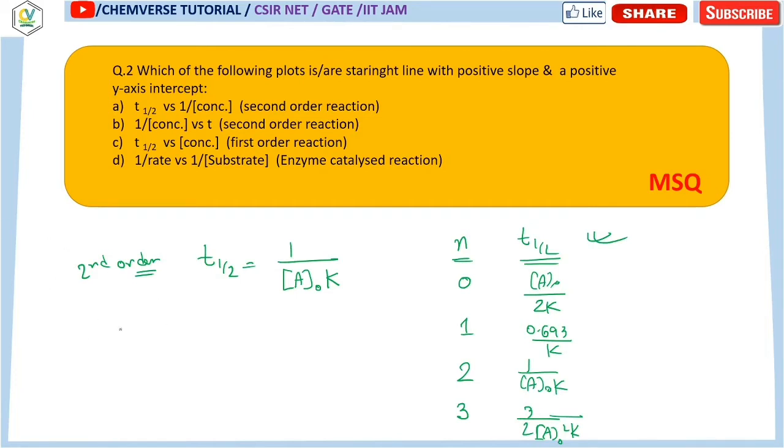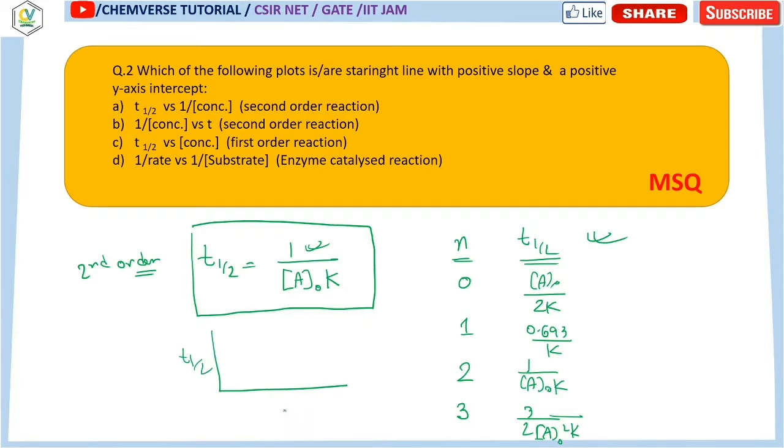So from here you can see that t half is inversely proportional to A0. If I plot t half versus 1 by concentration, it will basically be the initial concentration.